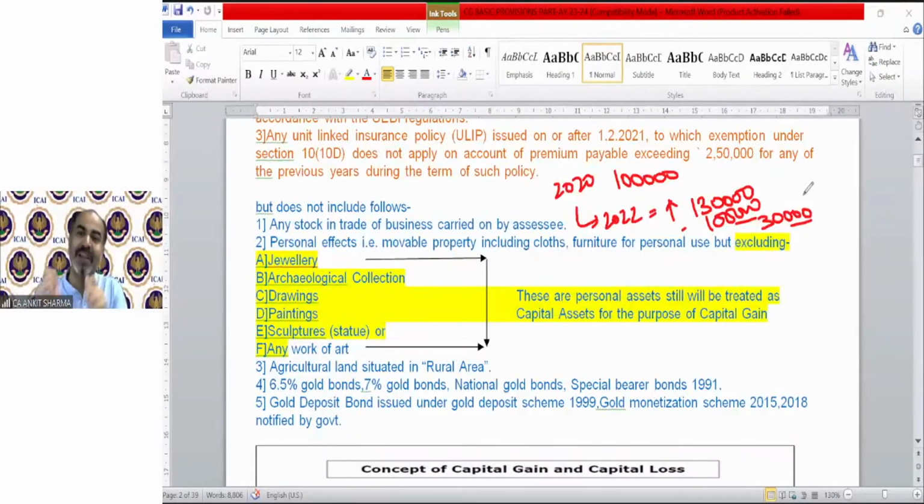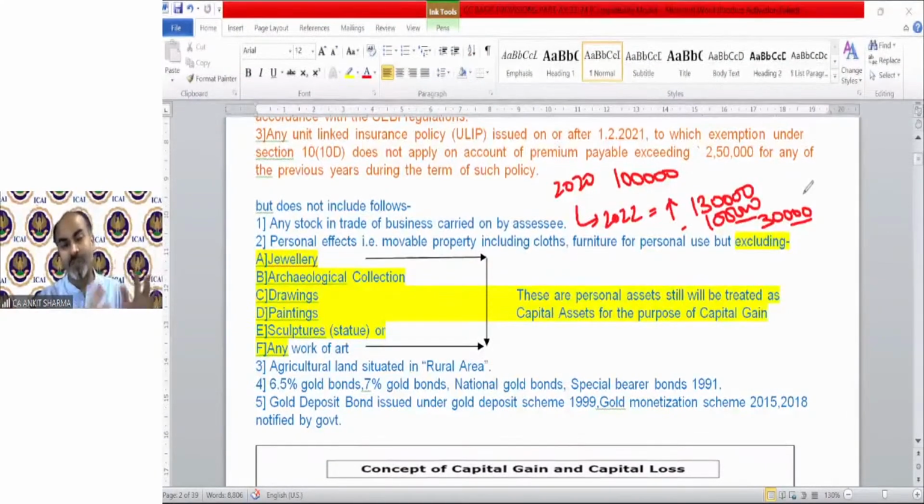So those personal and movable assets are treated as capital assets, and those personal movable assets in which loss will always arise are excluded from the definition of capital asset. So you now get my point that the intention was to include only those capital assets whose value increases after time. That's why they did not exclude immovable assets for personal use, that is land and building, because after time their value always increases. So those personal assets which are movable and will provide gain are still capital assets.